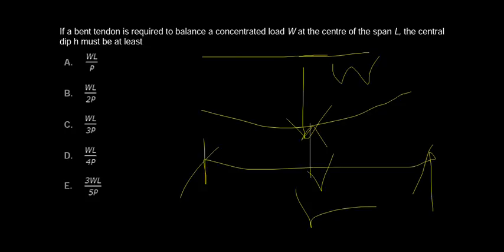According to this question, the correct answer is WL divided by 4P. The central dip H must be at least WL divided by 4P. So option D is the correct answer. Now we will move to the next question.